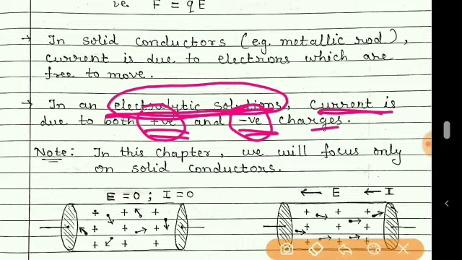But in this chapter we will focus only on solid conductors.